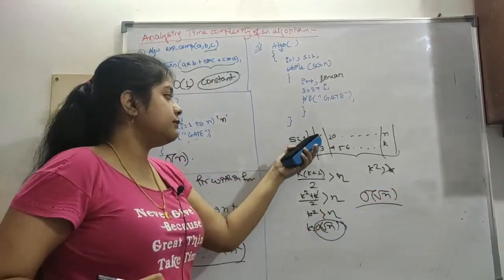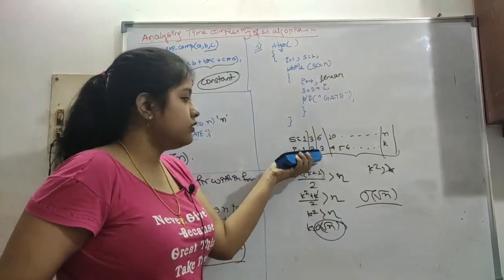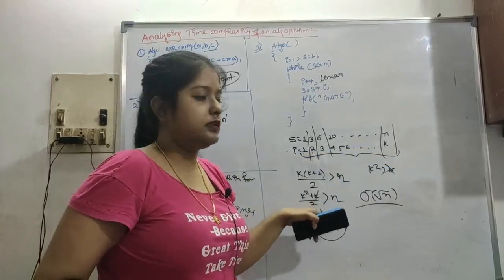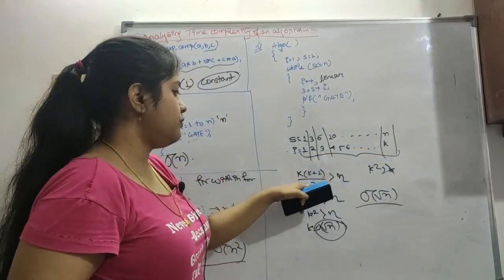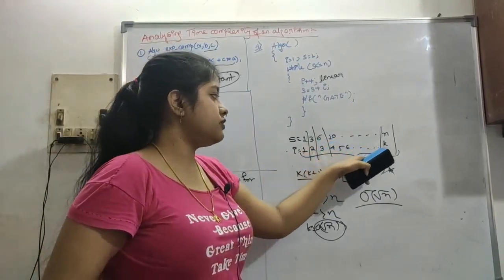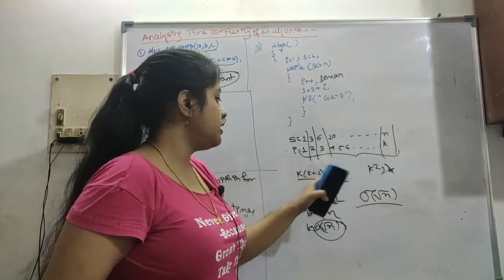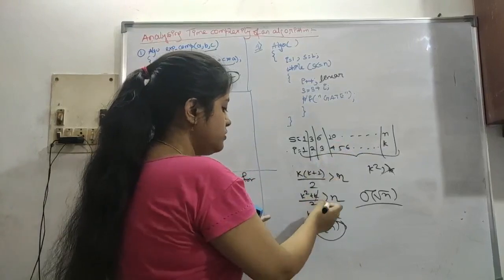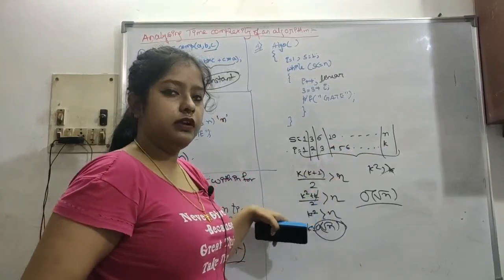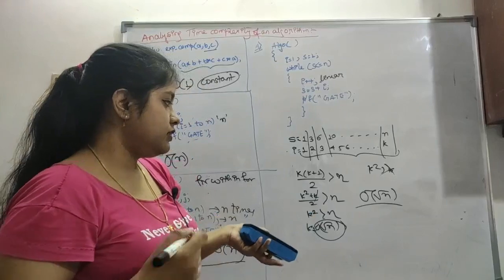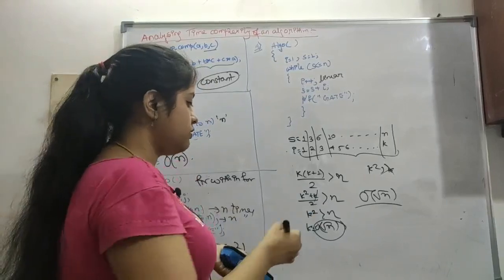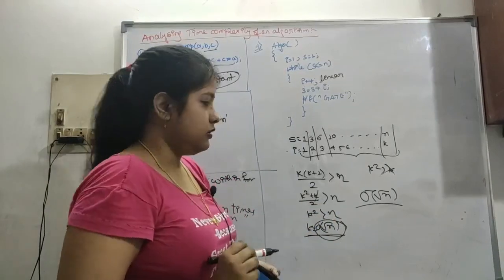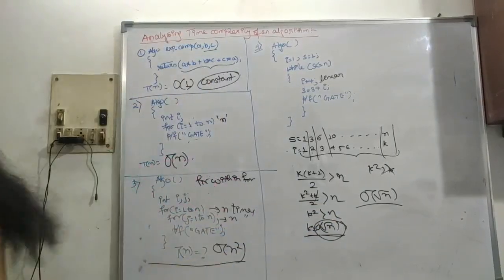Okay, so here the summation will be based on I. We have to find up till when this k value will run. So k is nothing but the summation of natural numbers 1, 2, 3, which has the formula k into k plus 1 by 2. We can drop this k because k square is more than k, and the answer is coming as order of root n. So now I will do more examples.